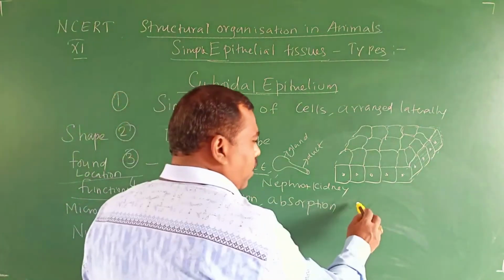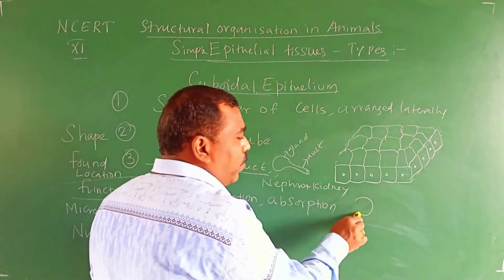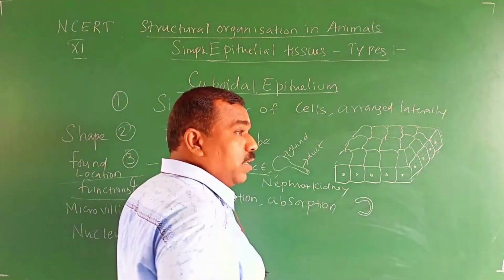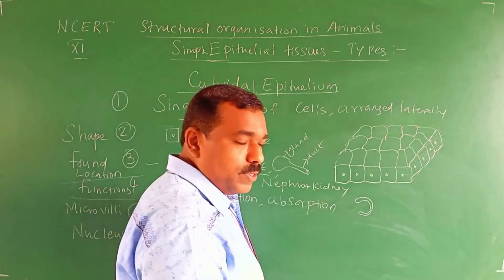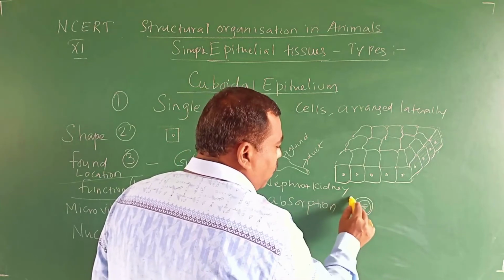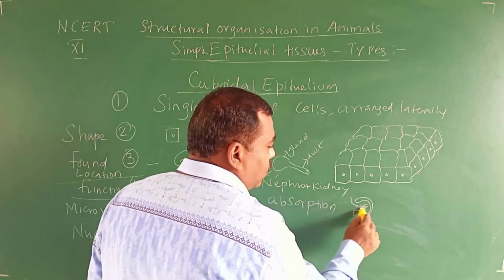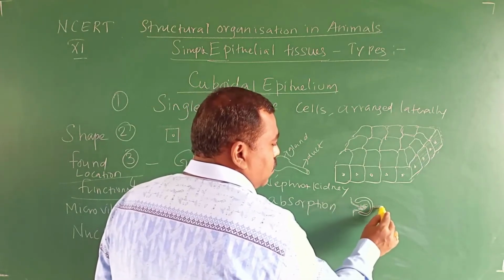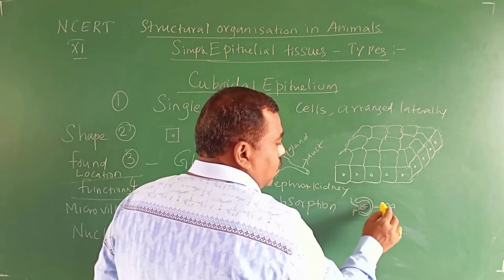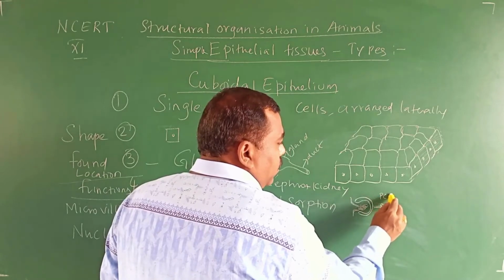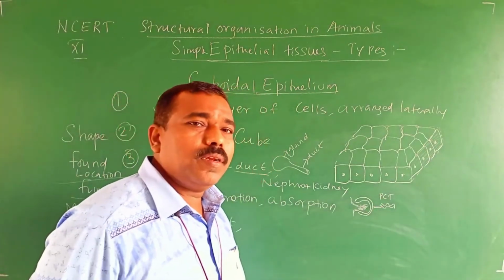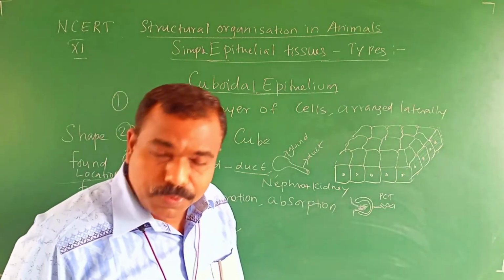Nephron, I will draw a rough diagram. This is the Bowman capsule of the nephron. We will discuss it clearly in the human physiology part. Inside, a cluster of blood vessels enters. This is the PCT, that means proximal convoluted tubule.